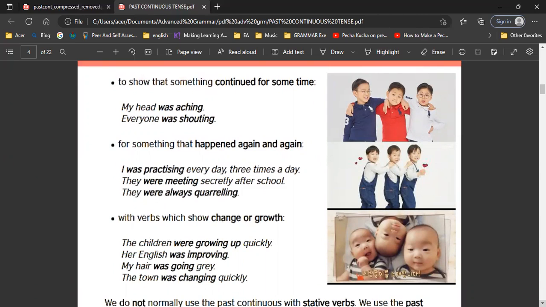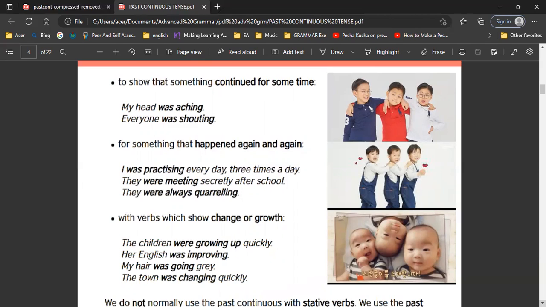The third one is to show that something continued for some time. For example, my head was aching. For example, your friend asks, why didn't you join the grammar lecture yesterday? My head was aching. So it means before the grammar lesson, when you had the grammar lesson, and after the grammar lesson, your head was aching. One more: everyone was shouting. So it means, for example, when a teacher came into the class, before the teacher came, when the teacher came, and after the teacher came, everyone was shouting.